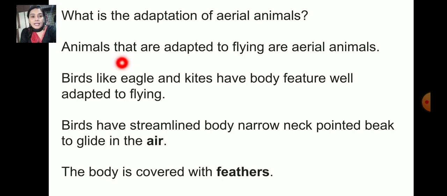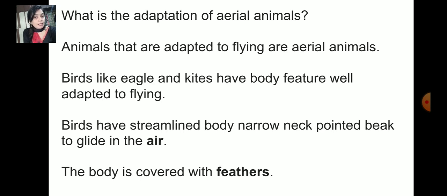And what is the adaptation of aerial animals? Animals that are adapted to flying are aerial animals. Birds like eagles and kites have body features well adapted to flying. You must have seen the eagle, they always fly very high up in the sky.